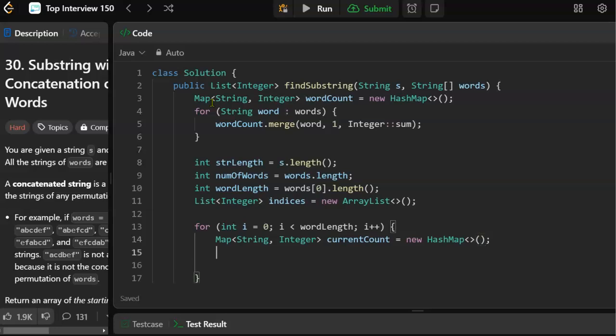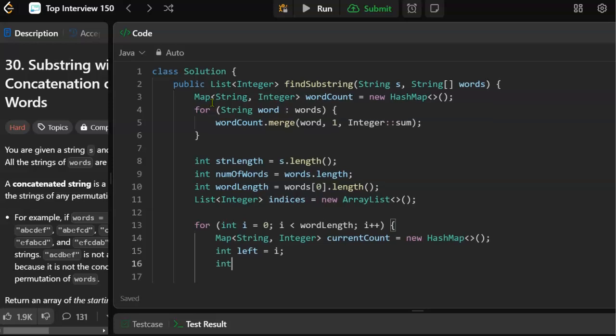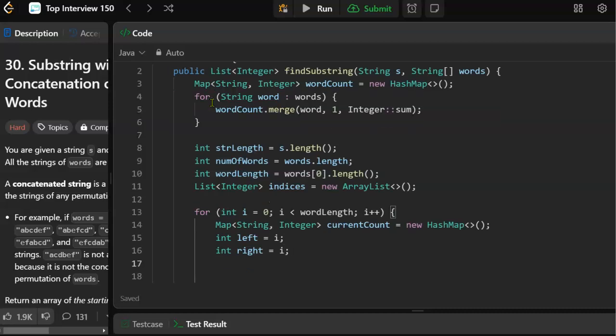And two pointers, int left and right. We're going to keep track of the total words at the end.